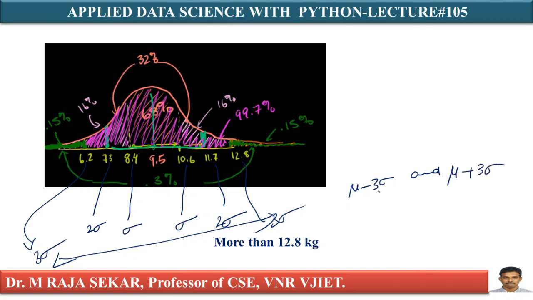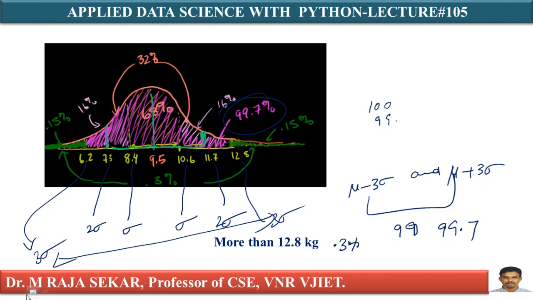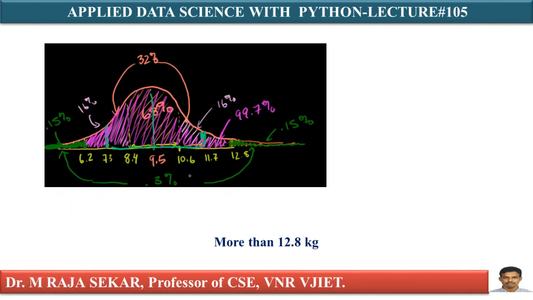According to the empirical rule, that is the 68, 95, 99.7 rule, the area in between mu minus 3 sigma and mu plus 3 sigma is 99.7%, isn't it? Therefore 100 minus 99.7, what will I get? I will get 0.3%. That remaining area is 0.3%. As it is a symmetrical distribution, I must divide 0.3% by 2. What will I get? 0.15%.